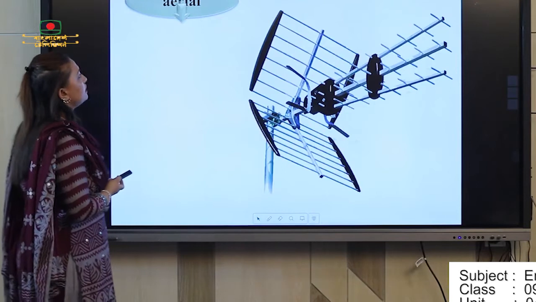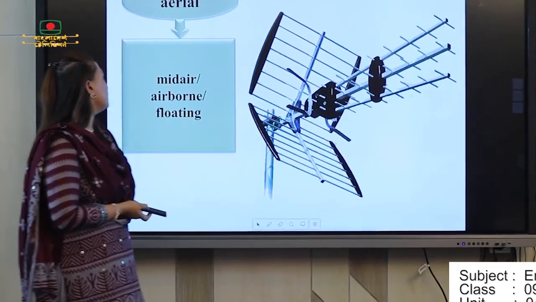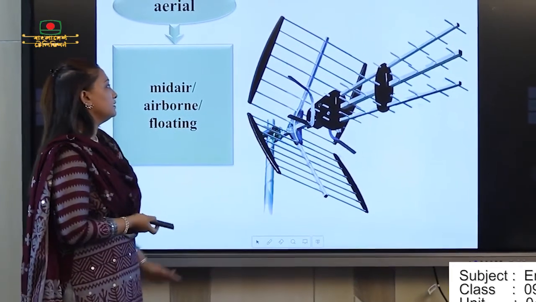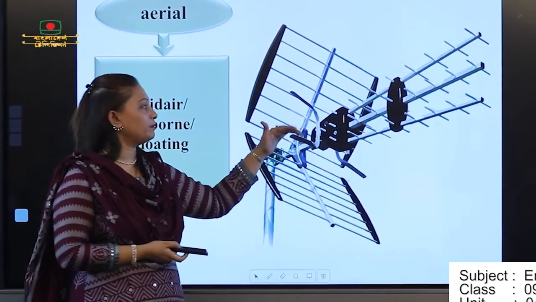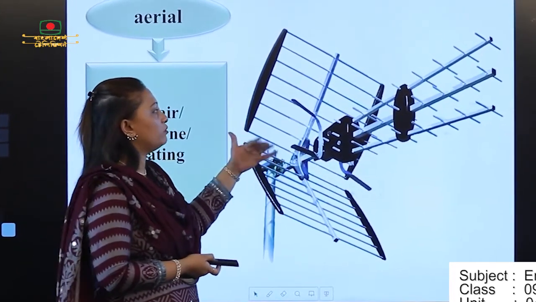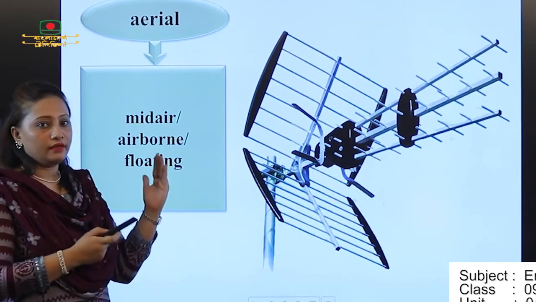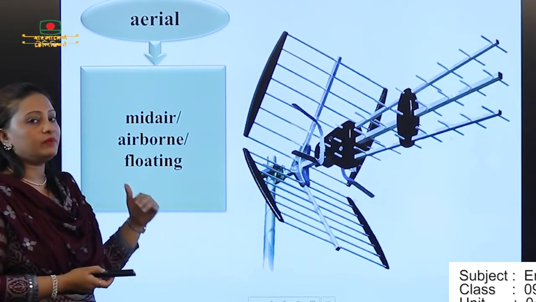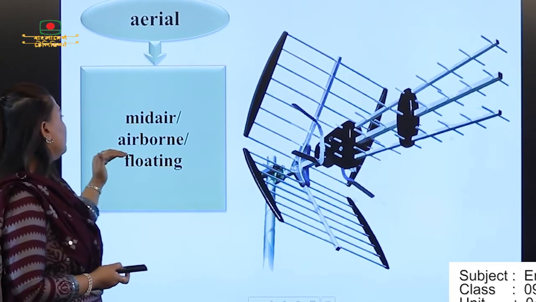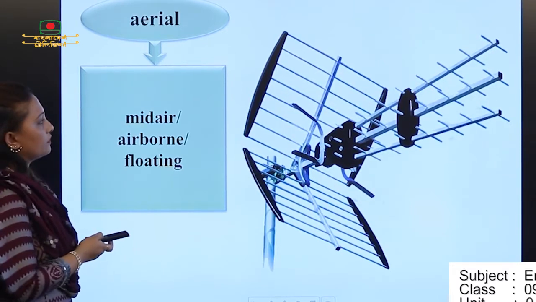Okay. So this is another word. Please mark it in your book. Aerial. Aerial means airborne, floating. Here you can see a picture. Through the picture, you can understand the meaning of aerial. That means something is not in a fixed position; it's actually in mid-air. So the word meaning is mid-air, airborne or floating. That is not fixed actually.